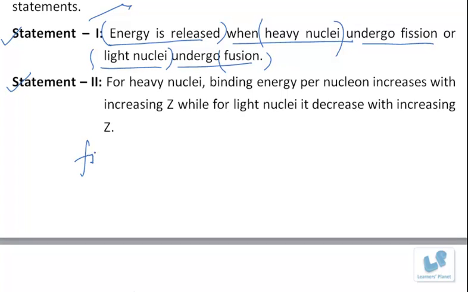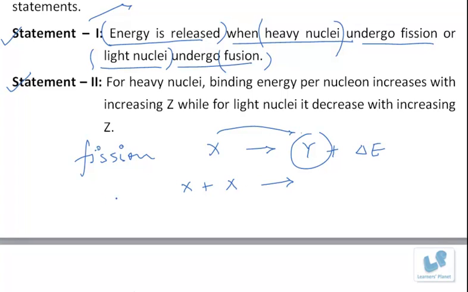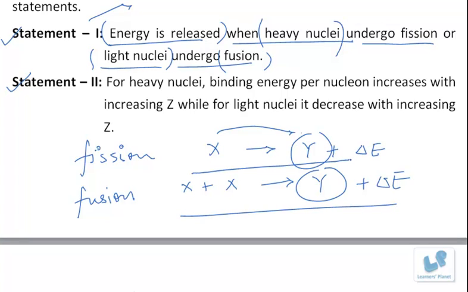So when you have fission, X disintegrates into Y with release of energy. Now binding energy per nucleon of Y is more. Similarly, if X and X fuse or there is a fusion, then the resultant nuclei is again a stable nuclei with release of energy. So in both the cases, whether fission or fusion, there is always energy release.